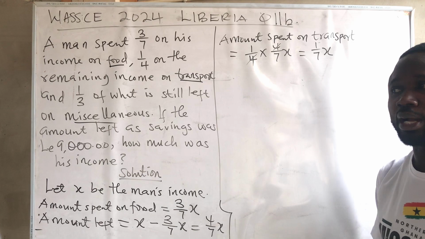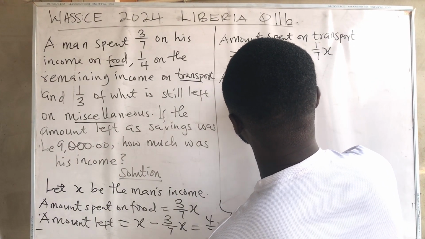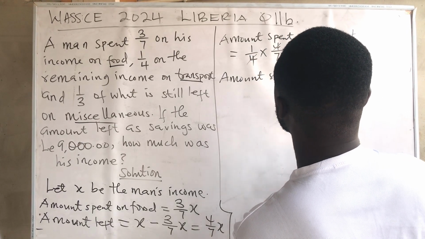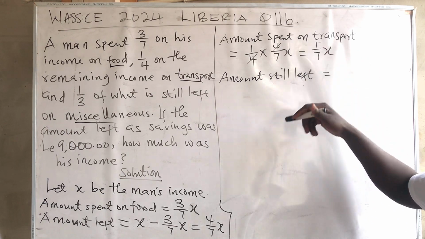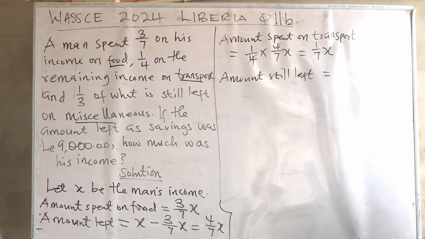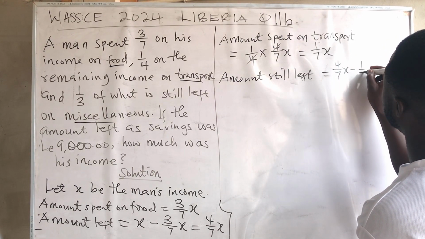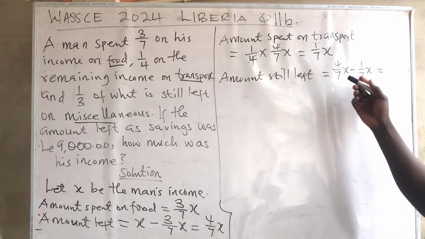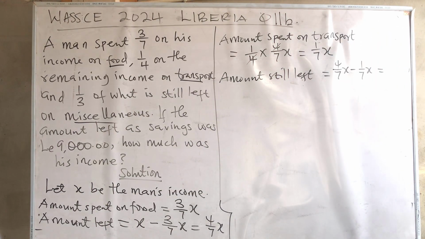So if you want to know the amount still left, we subtract 1/7x from 4/7x, and that will give us the amount still left.